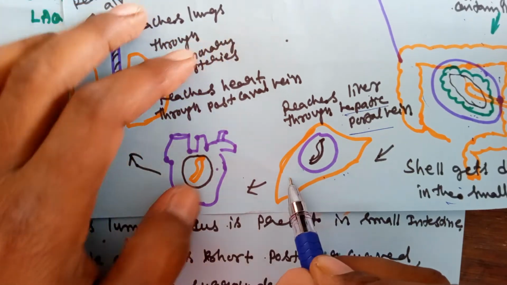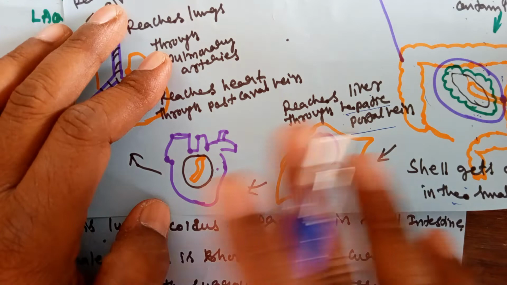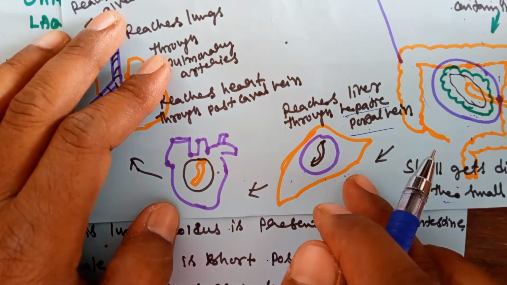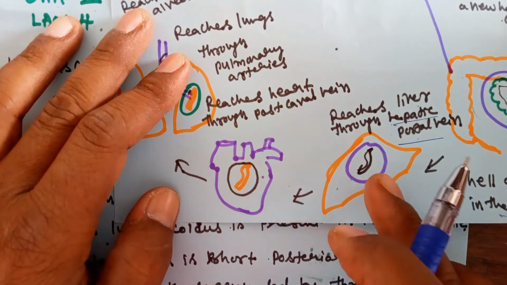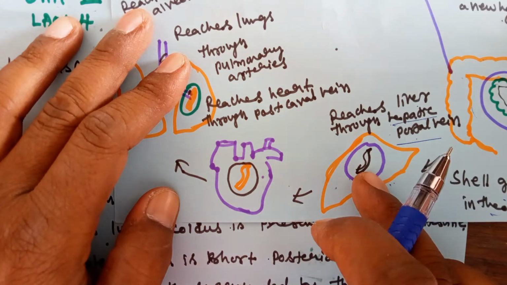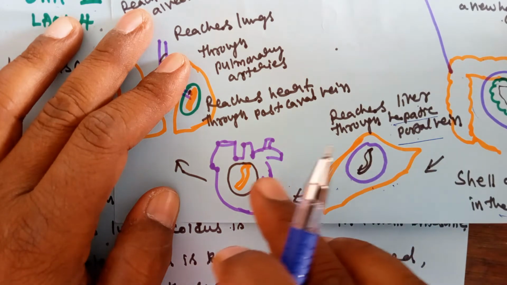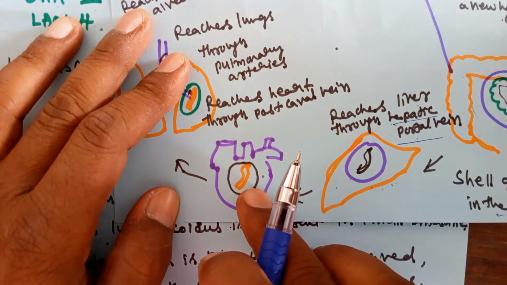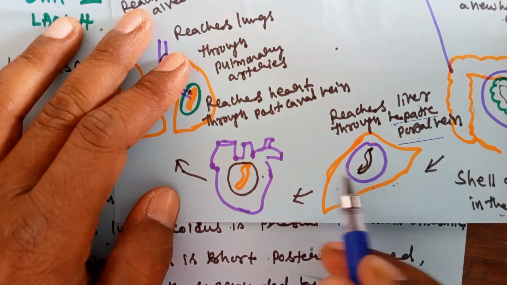Generally in our body, deoxygenated blood from all body parts reaches the heart. Even in the liver, deoxygenated blood is present. So the hepatic vein is connected to the postcaval vein, and the blood reaches the heart. But now the larva can also migrate.